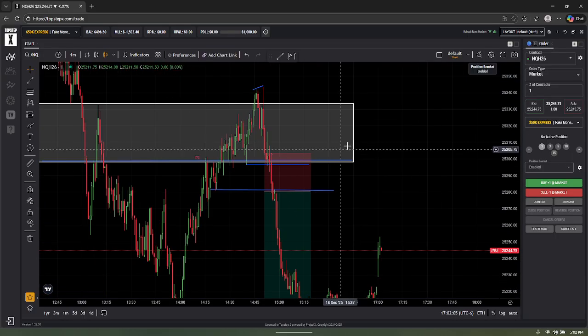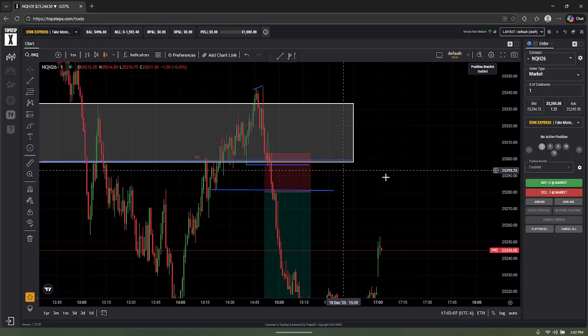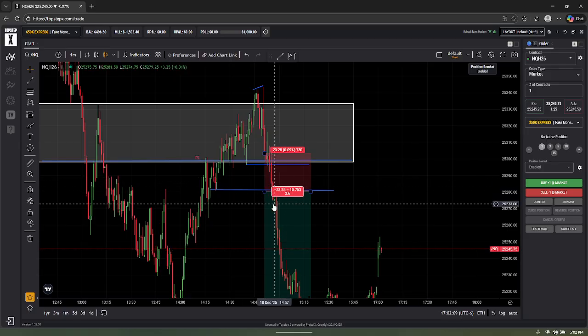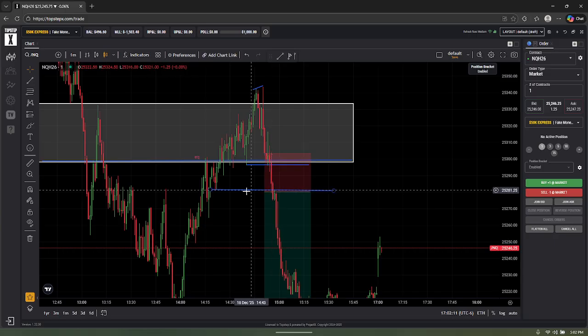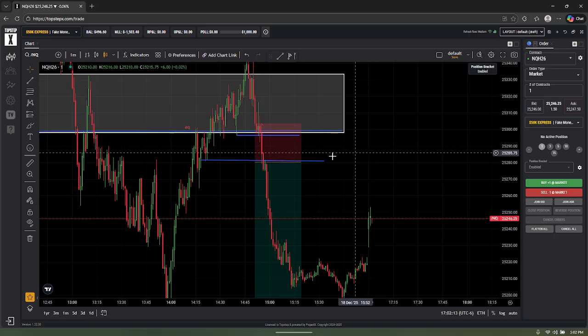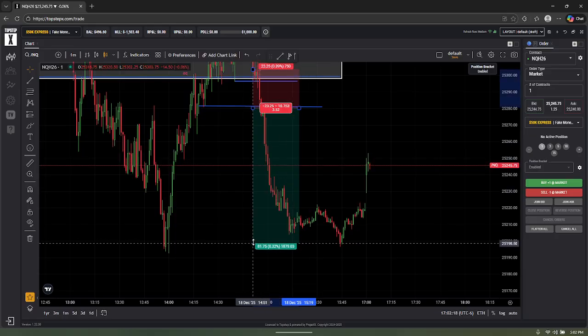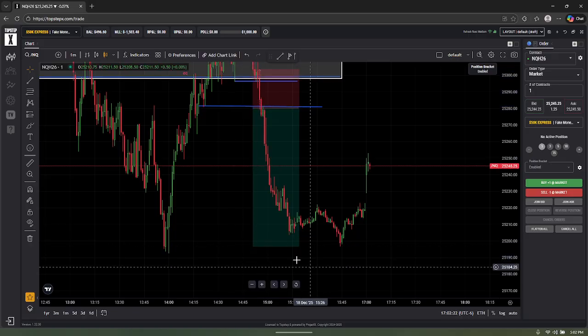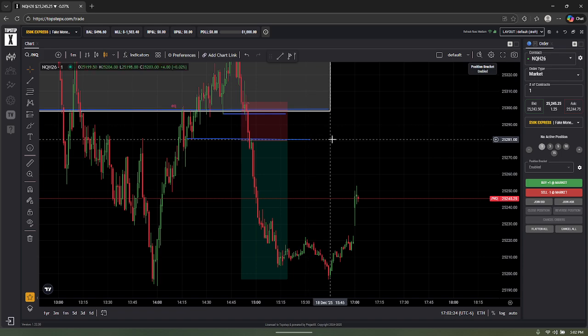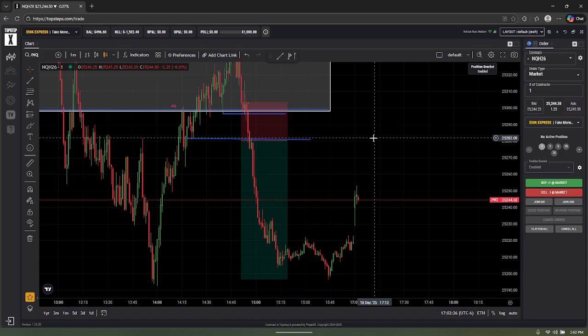So boom, SMT happened. Wait for it to inverse this low. Entered on the closure of these relative equal lows right here, and boom. So this would have been a... let's move this up to right here, because this was where my stop was at. 83-point trade. That would have been like 1.5K or something. That would have been really helpful. But it is what it is.